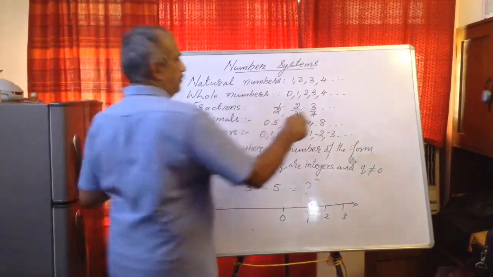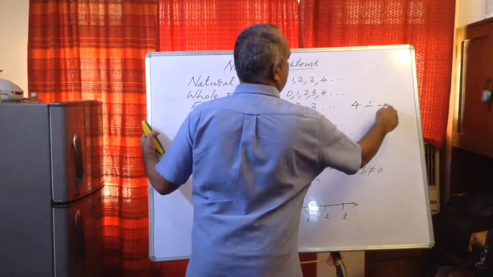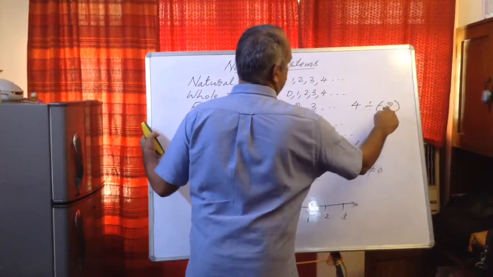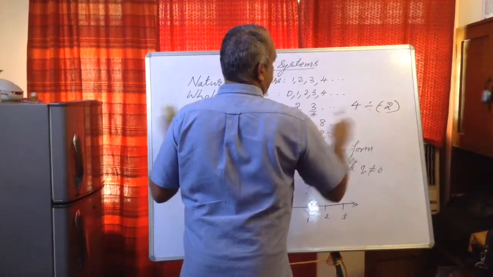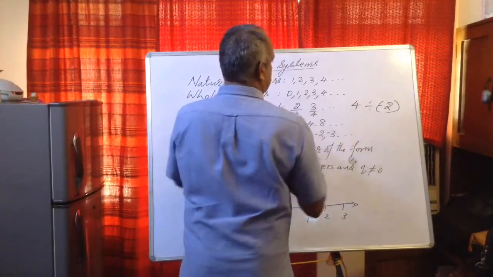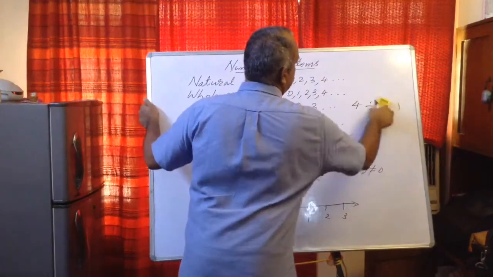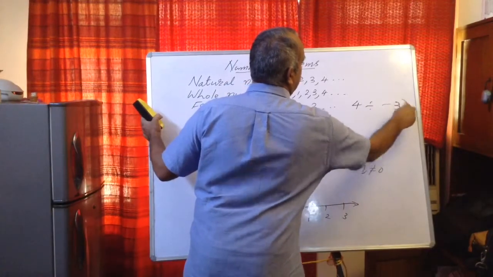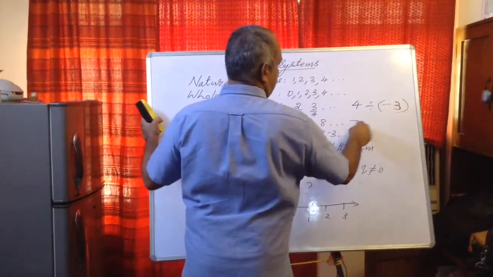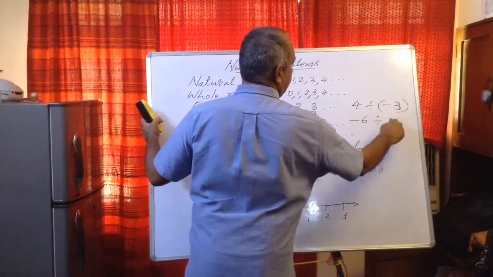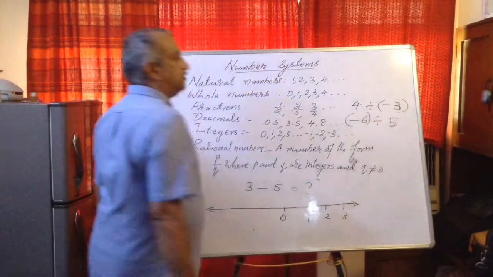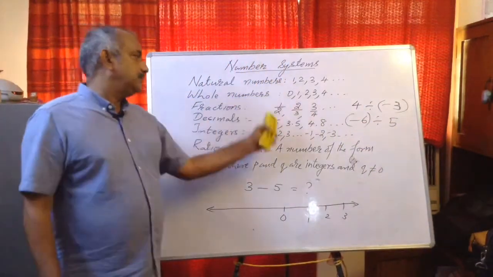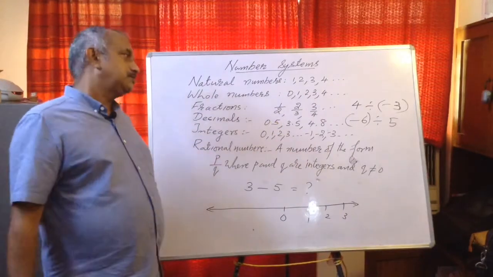See, 4 divided by minus 2 is possible, let it be. This division is possible. But say 4 divided by minus 3, there is no answer. Or minus 6 divided by 5, there is no answer. So for these, in these number systems there is no answer to these questions.